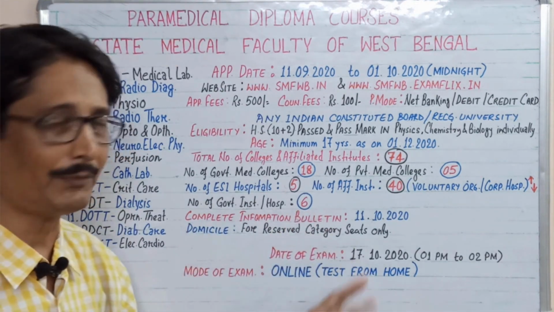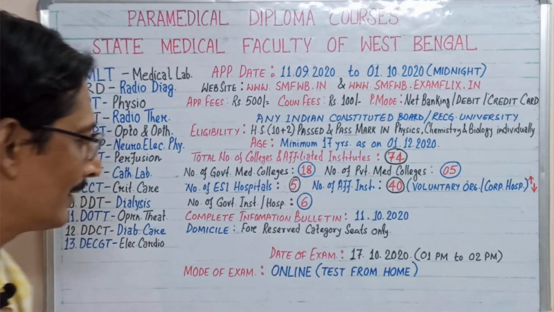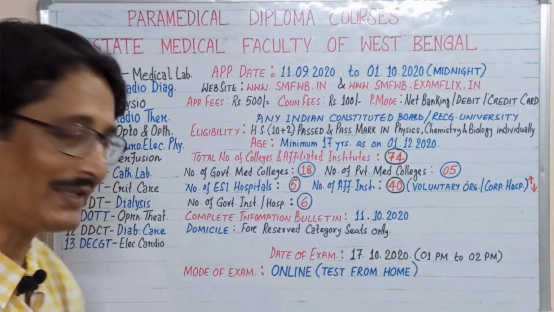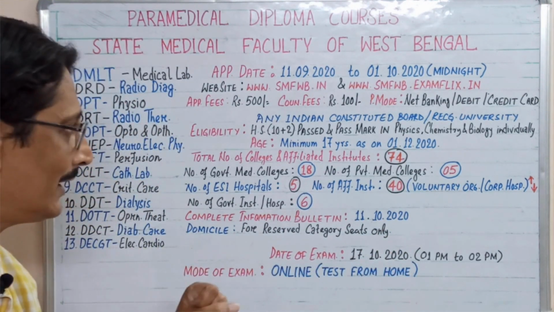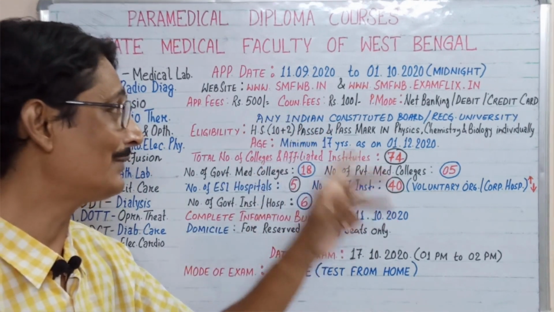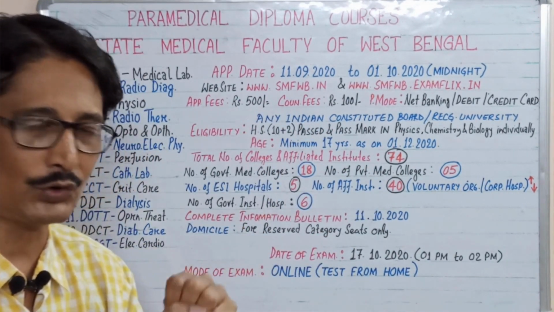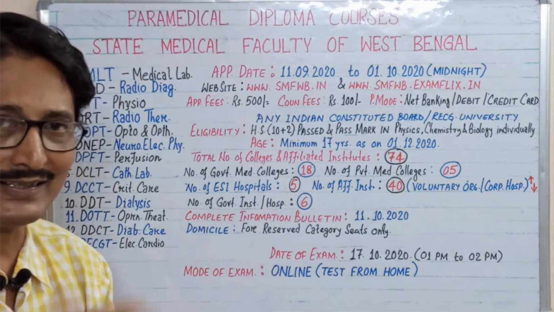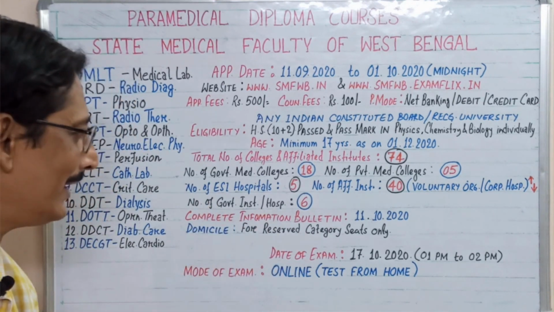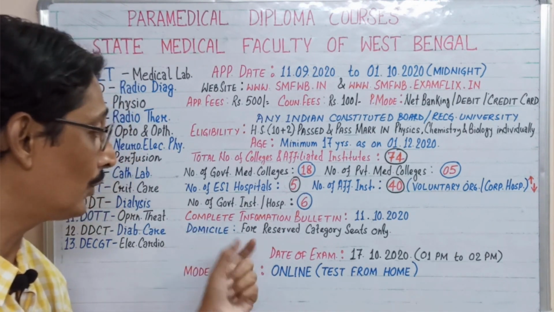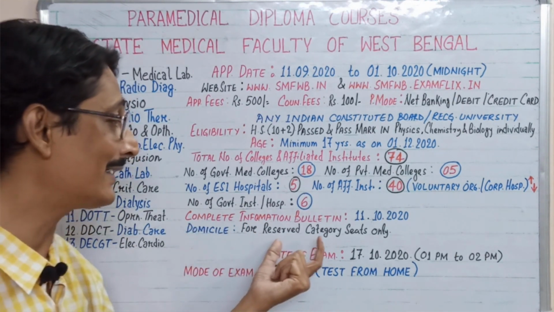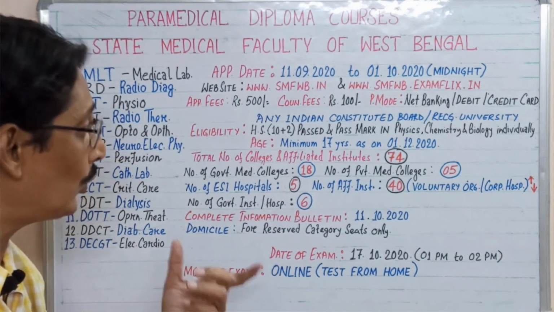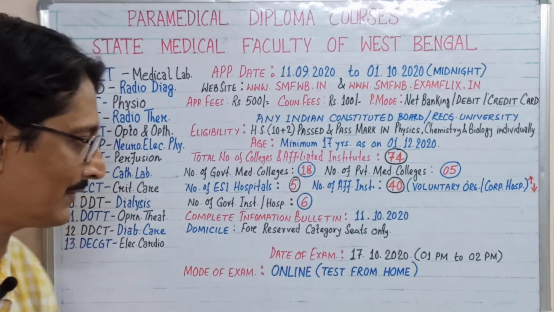The complete information bulletin you can receive by 11th of October. And the domicile, this is the main question, because you can apply from any Indian constituted board or recognized university, but your domicile is required only when you are going to participate in the reserved category seats. Otherwise, for general candidates, there is no need for a domicile certificate.